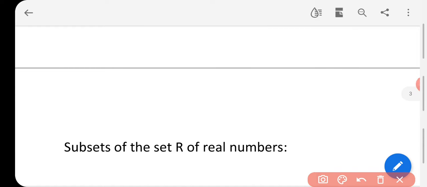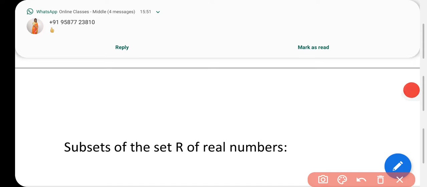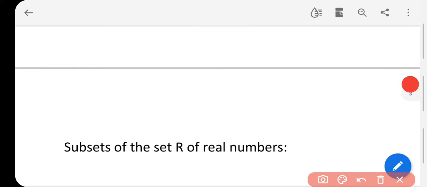Class, in mathematics we have a real number family, and in the real number family we have so many types of numbers: natural numbers, integers, rational numbers, and irrational numbers. Yes or no? Four types of numbers we have done. Yes, we have whole numbers as well. Now we are looking for all subsets of the set R of real numbers.